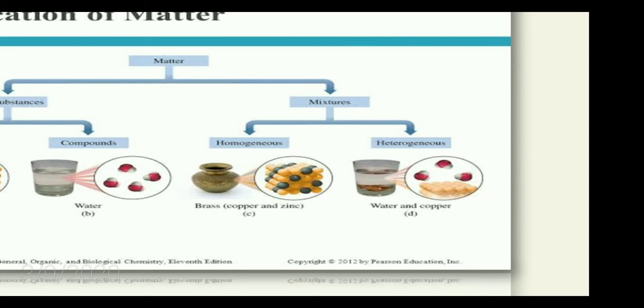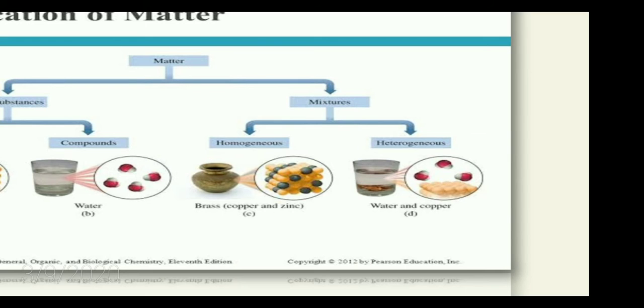Here two kinds of atoms, copper and zinc, are mixed together such that we cannot separate them easily. They are uniformly mixed. When you look at its appearance, it is uniform. So that comes under homogeneous mixture.